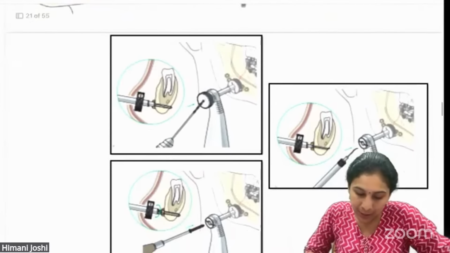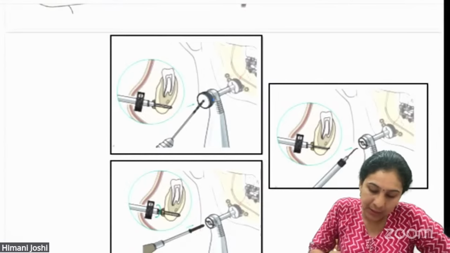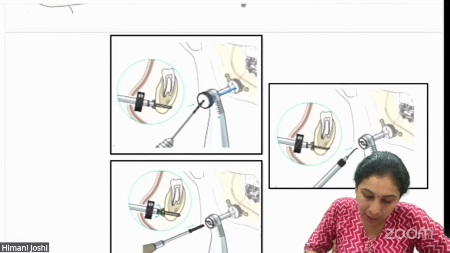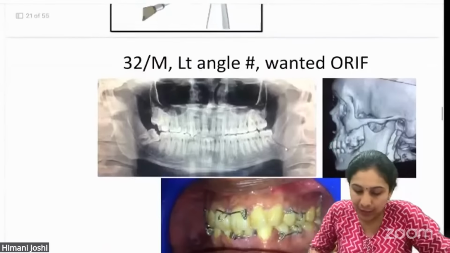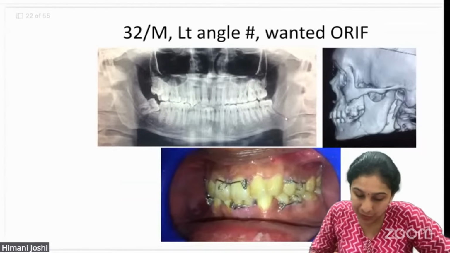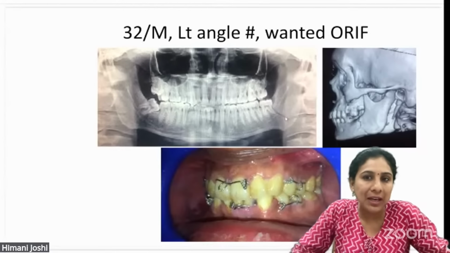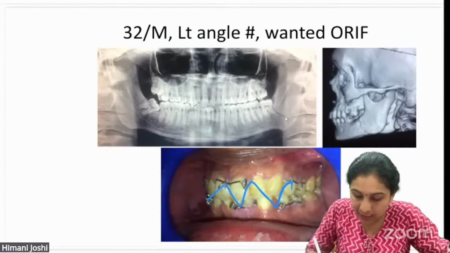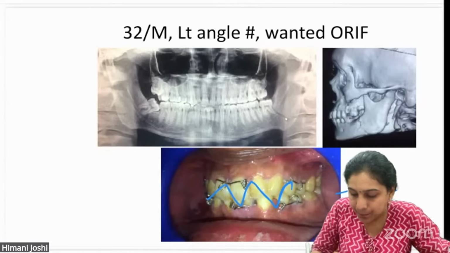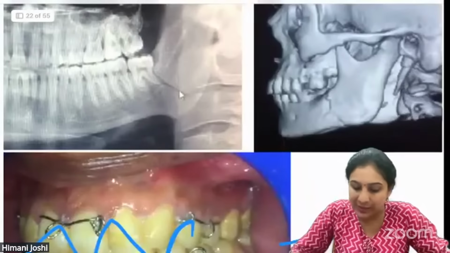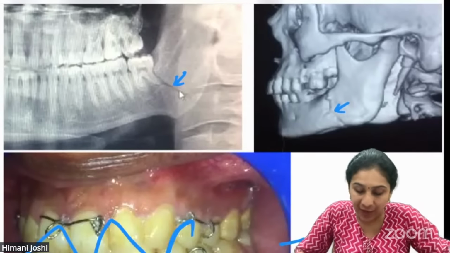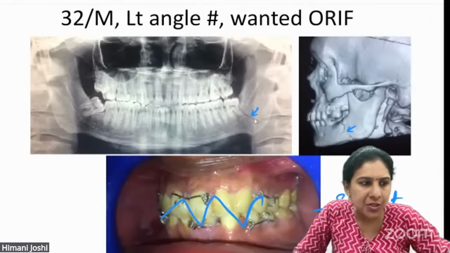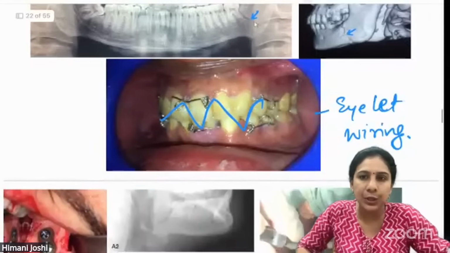Okay, this is the way of using it. This is the transbuccal trocar. You can drill through it, you can put screws through it, and this is how you can treat it. This is a case which I usually show in the class. First step in any fracture management for ORF is to do IMF. In this case, we have used the eyelet wiring to do an intermaxillary fixation. You can see in this OPG the angle fracture. You can see in this 3D CT also the angle fracture. It's a linear undisplaced fracture, so you can treat it very easily with the mini plate.